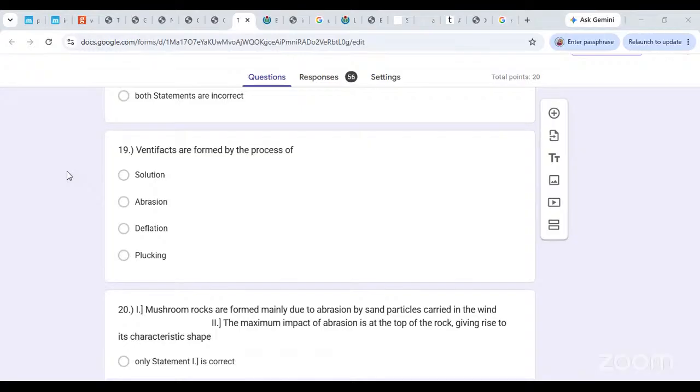And plucking भी नहीं है, plucking glaciers का process है. So when the glacier comes down a mountain, what happens, or a rock, whatever pieces of broken jagged rock you find, the glacier simply picks them out, okay, pulls them out and goes away with it. That is the process of plucking. Okay, so once again, that cannot be the process over here, it has to be abrasion, right? The process has to be abrasion.